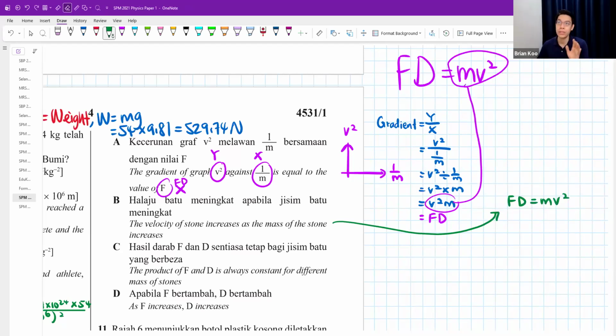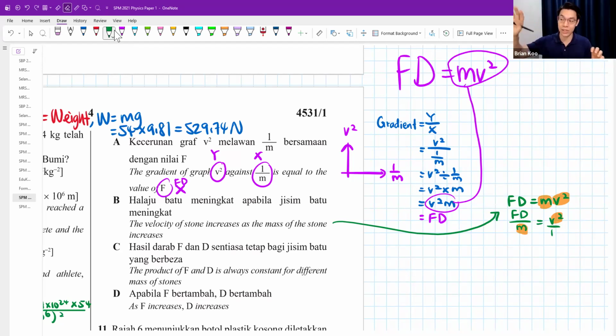In Form 4 Chapter 1, I always teach my students this. If you want to figure out the relationship between M and V, you can always move them to different sides of the equation. Like, let's say, you divide the mass down here so that M is on the left side of the equation, V is on the right side of the equation. And if you see that one of your variables is at the bottom, one of your variables is at the top, it means you get what we call an inversely proportional relationship.